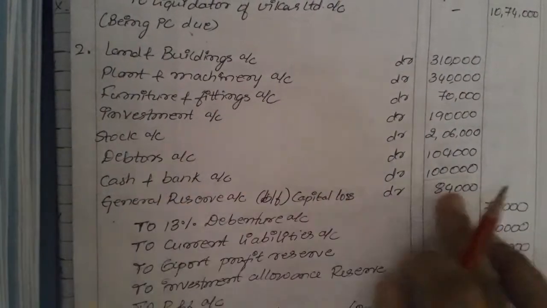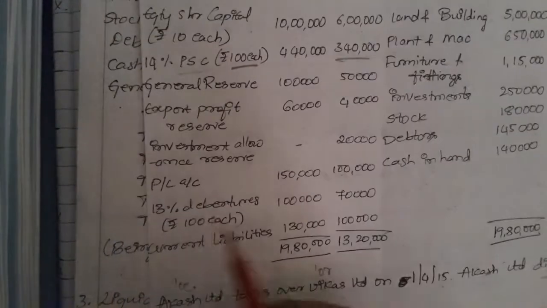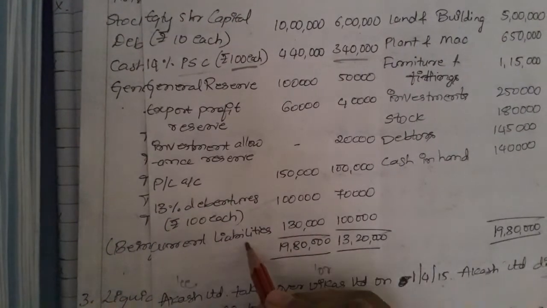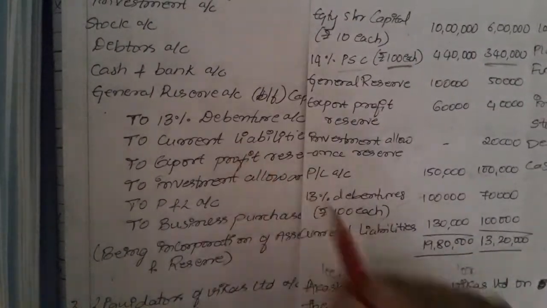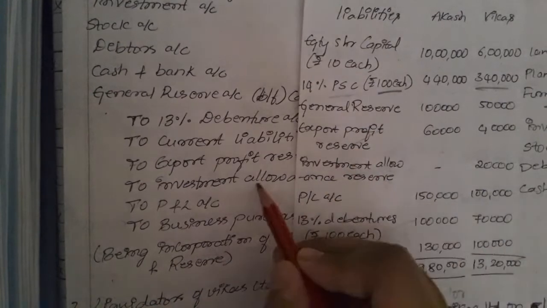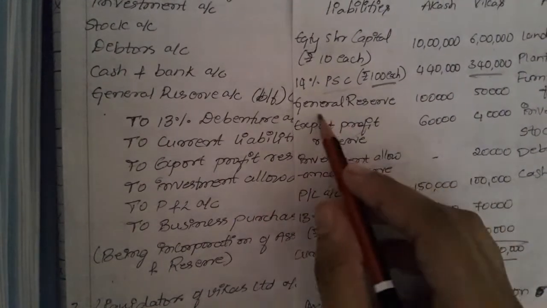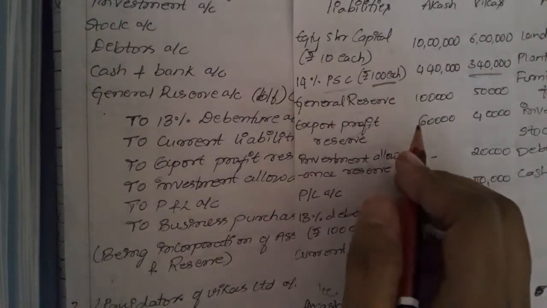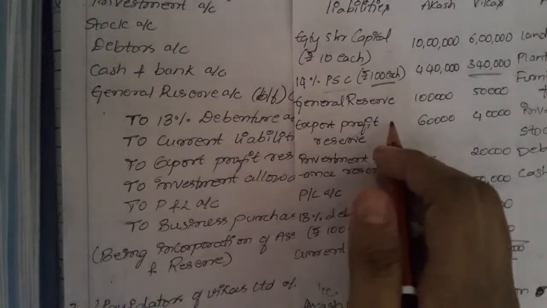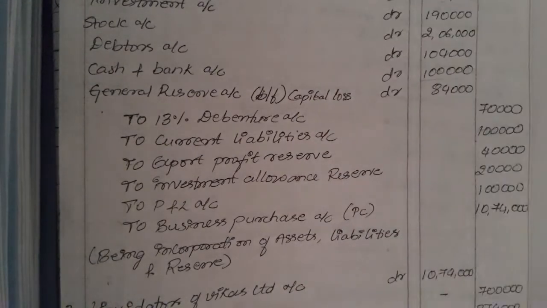So I have also written all the liability side items. We write debentures, current liabilities, export profit reserve, investment allowance reserve, profit and loss account. We will not be taking general reserve here, because general reserve will not be considered. It is of the owner's reserve, not taken over here.